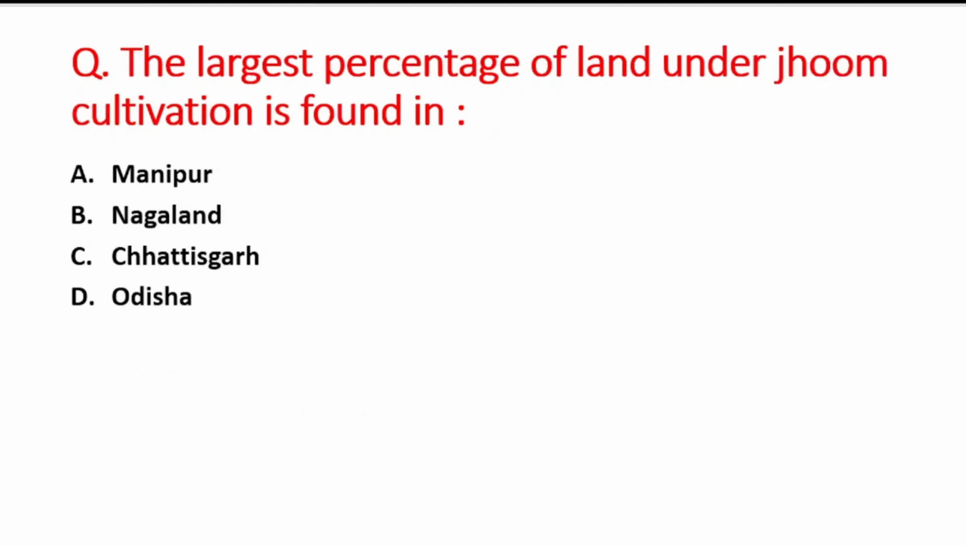Next question is the largest percentage of land under Jhum cultivation is found in? A option is Manipur, B is Nagaland, C is Chhattisgarh, and D option is Odisha. So right answer is option A, that is Manipur.